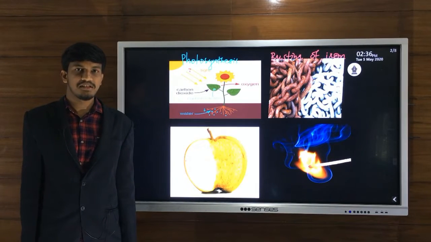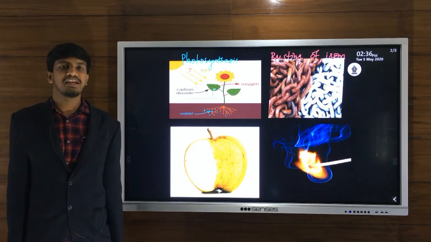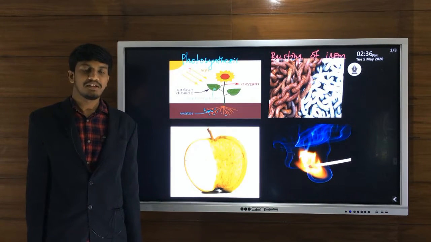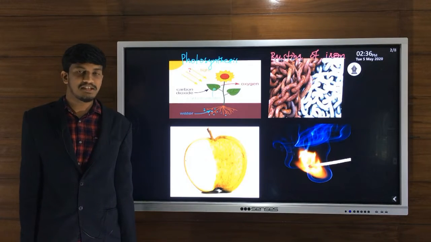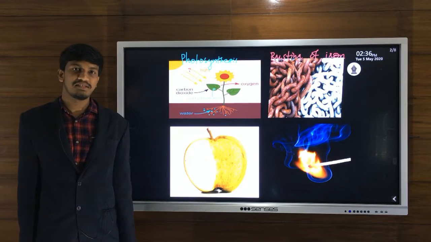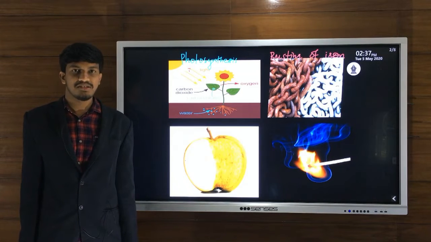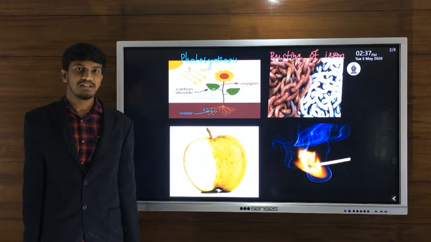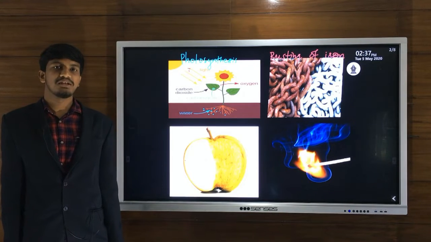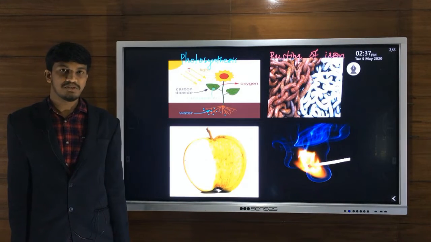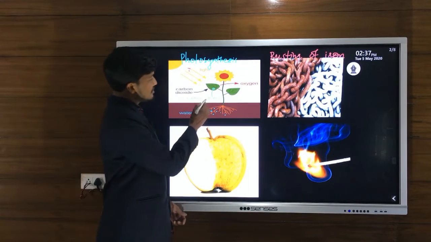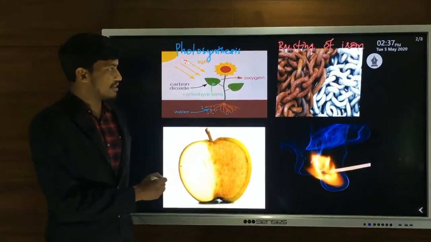The answer is yes, because chemical reactions play an important role in your day-to-day life. We come across a lot of chemical reactions in our daily life. For example, when you are ill, you take medicine and they work like magic. So some chemical reactions are taking place inside our body. Similarly, plants produce food by the process of photosynthesis. So this photosynthesis is also a chemical reaction.